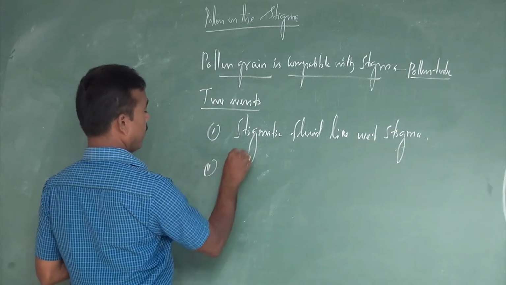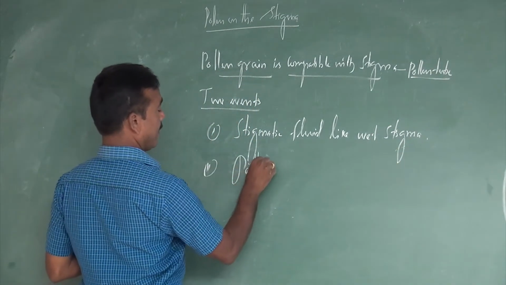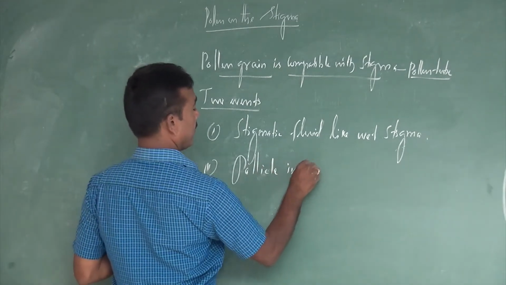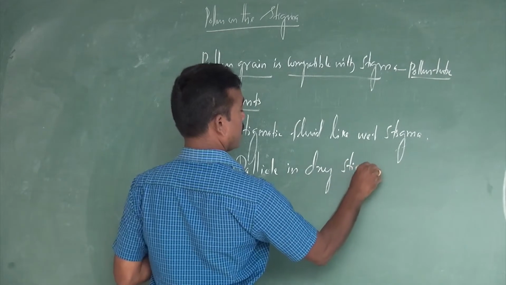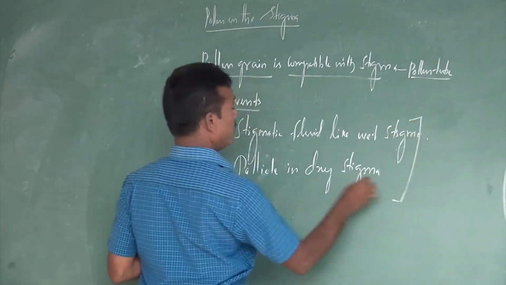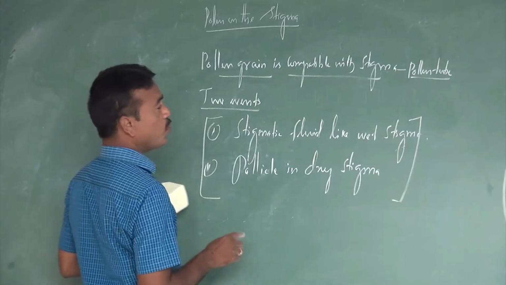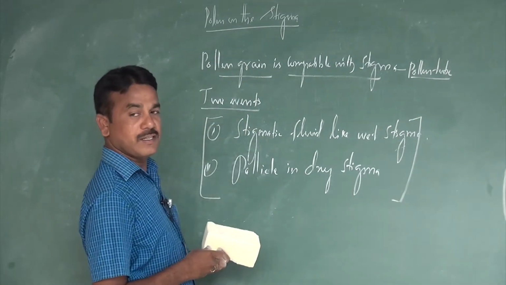The second one is the pellicle in dry stigma. Those two carry out the main process of fertilization.